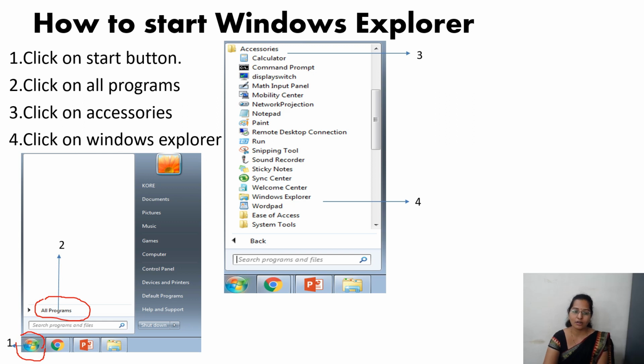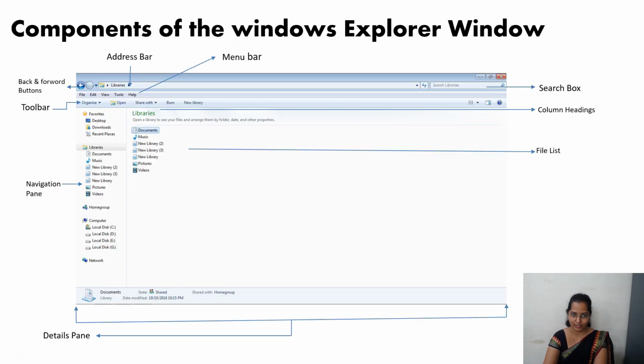When I click on all programs, the accessories list will be displayed like this. Third step, click on accessories and this accessory list will be displayed. In this list, search for Windows Explorer. Can you see this here? Then double click on Windows Explorer.